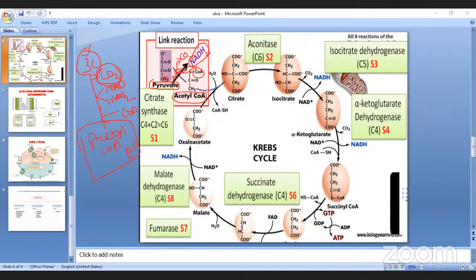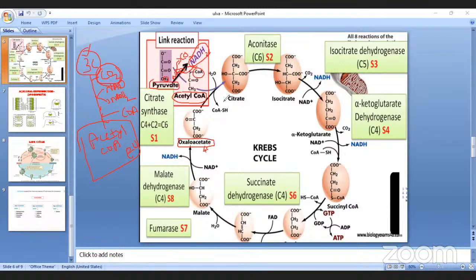This 2 carbon product reacts with 4 carbon oxaloacetate.